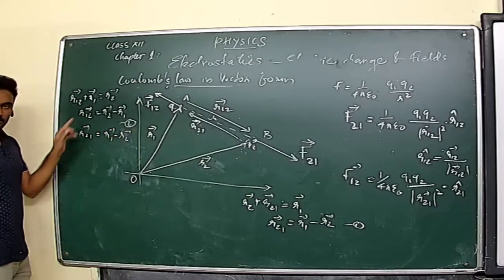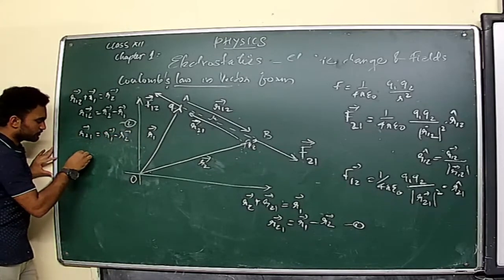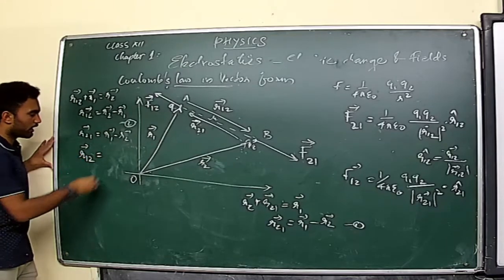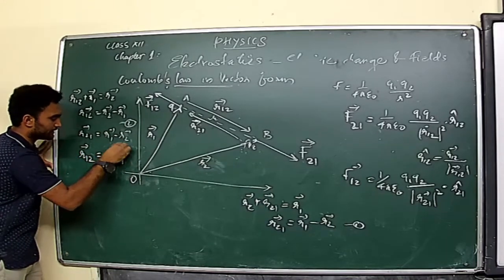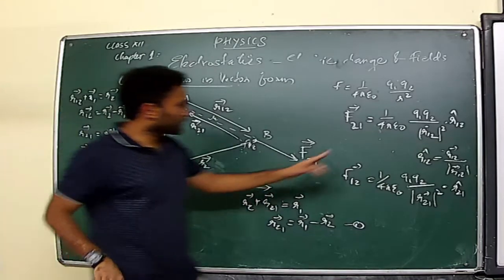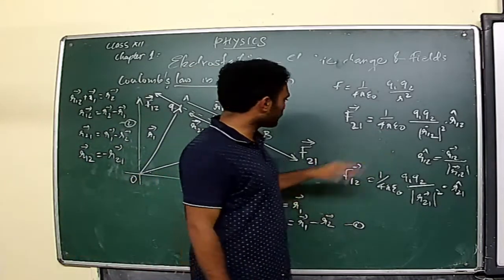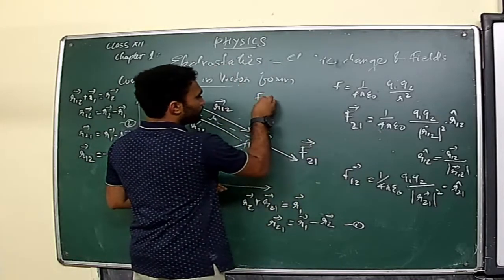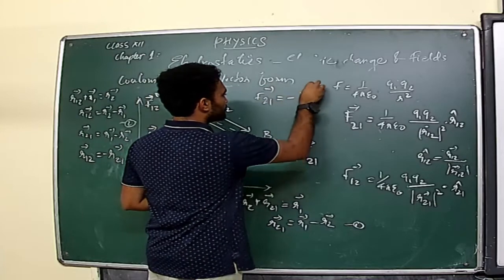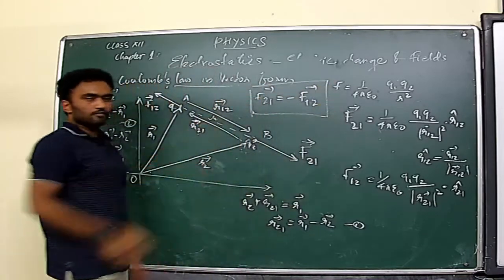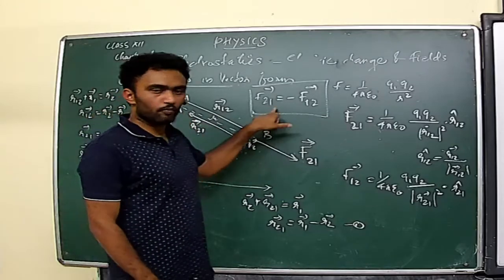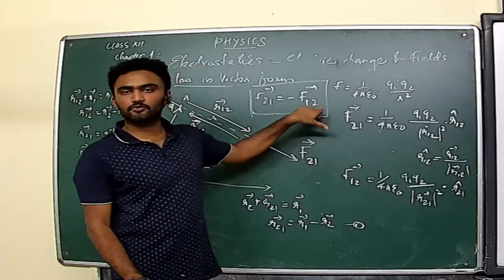From that we can say that these two vectors are equal and opposite to each other, isn't it? If you bring this idea to this particular case, you can say one more thing, that is F21 is equal to minus F12, which means the forces taking place on these two charges Q1 and Q2 will be the same and opposite to each other.